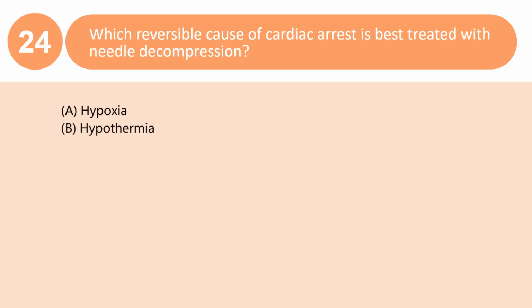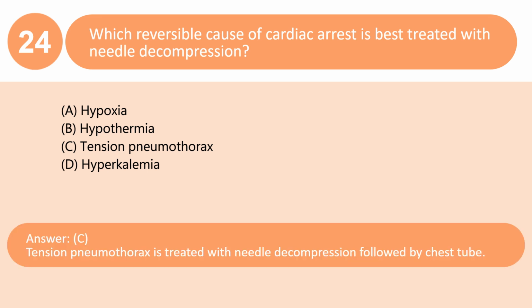Which reversible cause of cardiac arrest is best treated with needle decompression? A. Hypoxia. B. Hypothermia. C. Tension pneumothorax. D. Hyperkalemia. Answer C. Tension pneumothorax is treated with needle decompression followed by chest tube.